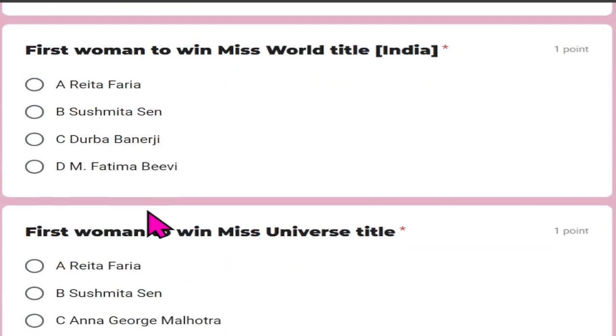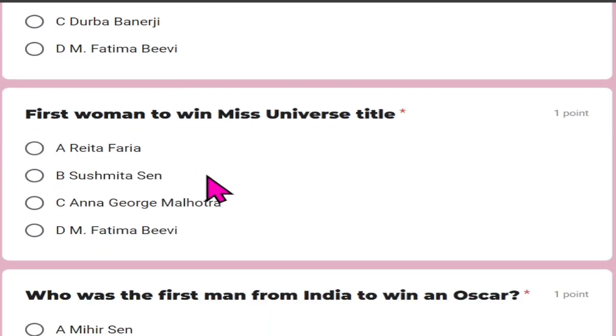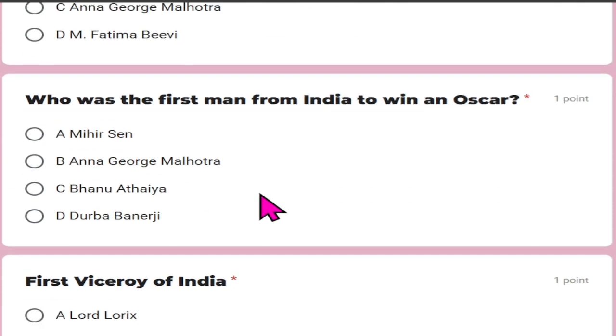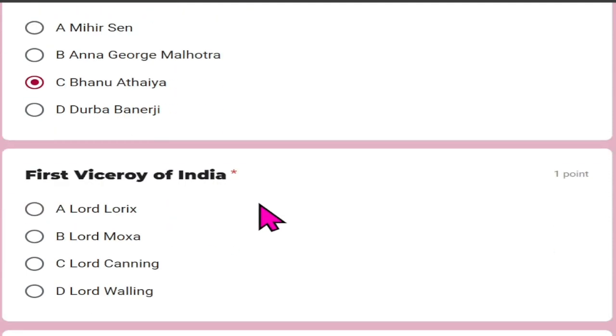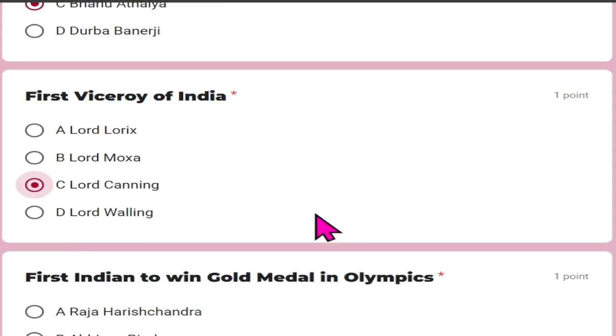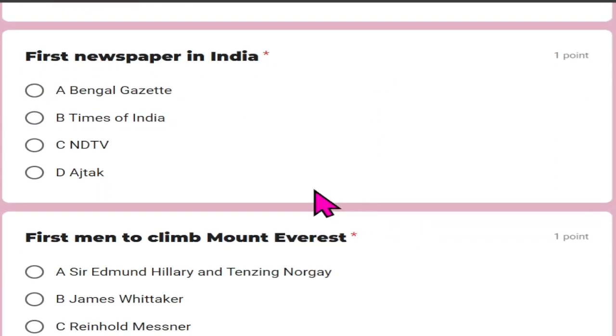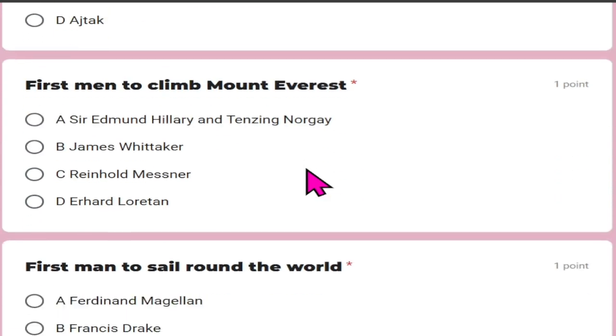First woman to win Miss World title, and that is Rita Faria. First woman to win Miss Universe title, Sushmita Sen. Who was the first man from India to win an Oscar? That is Bhanu Athaiya. First Viceroy of India, that is Lord Canning. First Indian to win gold medal in Olympics, Abhinav Bindra. First newspaper in India, that is Bengal Gazette.